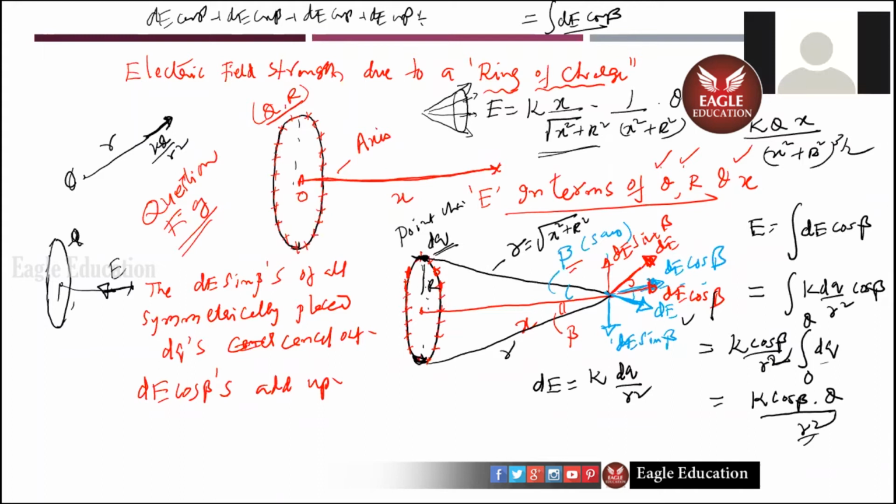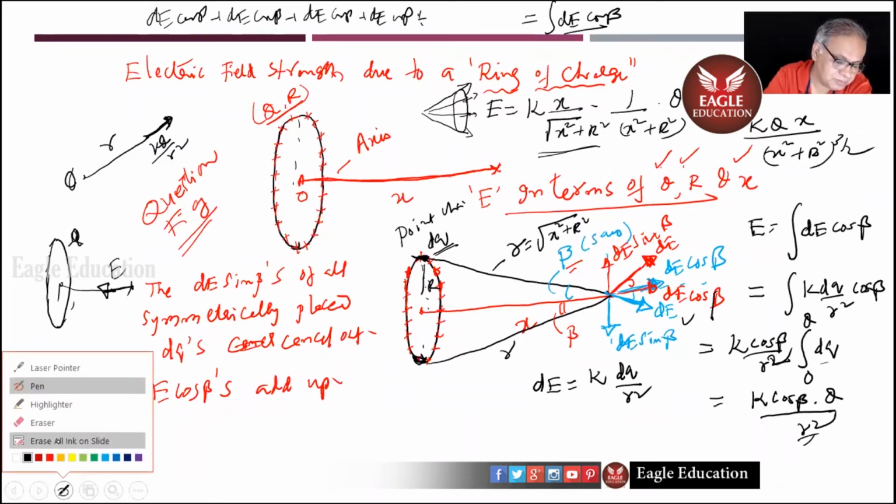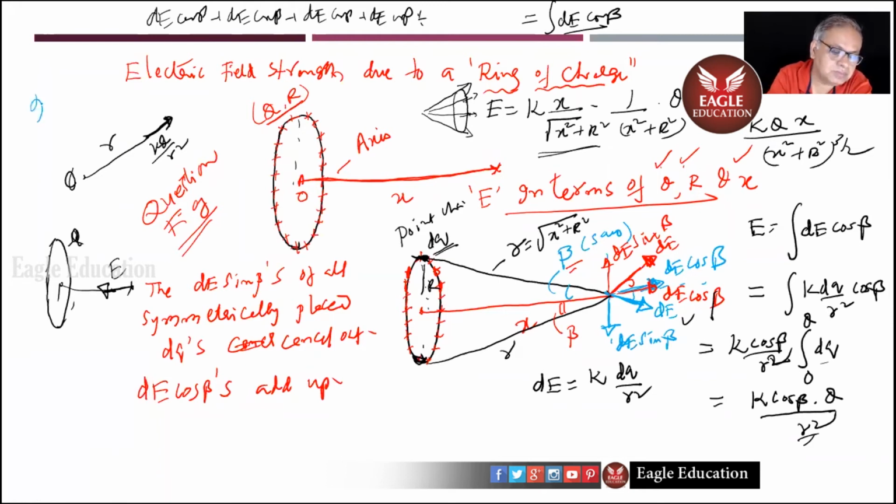Q is already there. So k, this is equal to this. E equals this. This is going to be one important idea for problems. In fact, I'll show you one problem immediately after discussing the special cases.